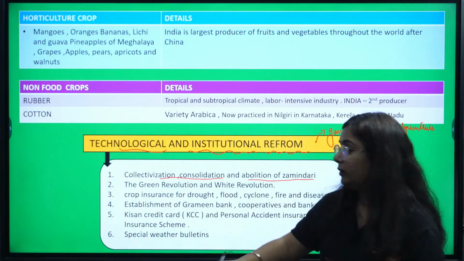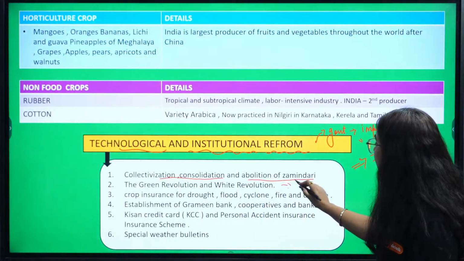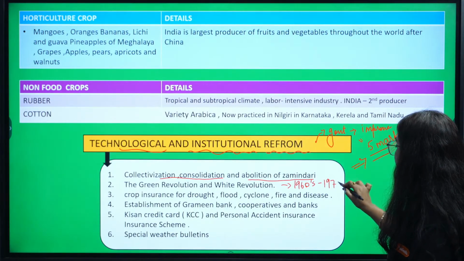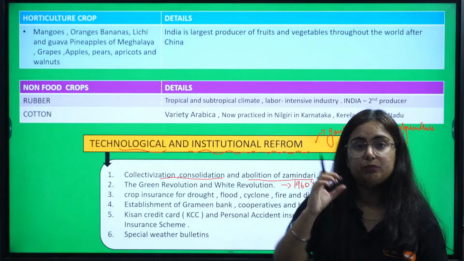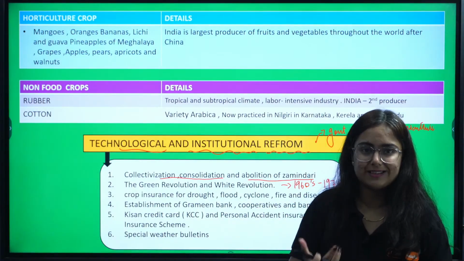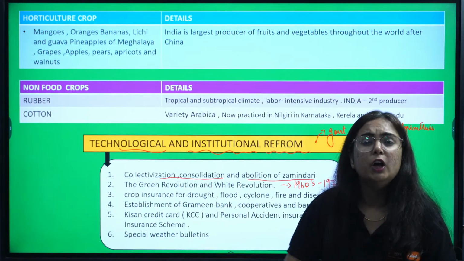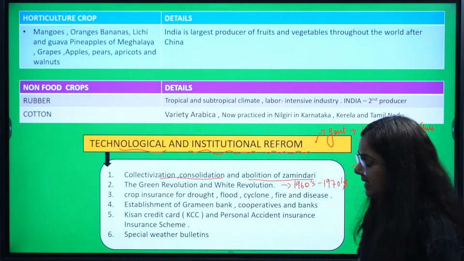Then an important point is to explain the Green Revolution. In the 1960s and 1970s, to increase agriculture production, the Green Revolution and White Revolution were the major steps, so that high yielding variety seeds can be used to flood the market with wheat and rice. So this is the second step.